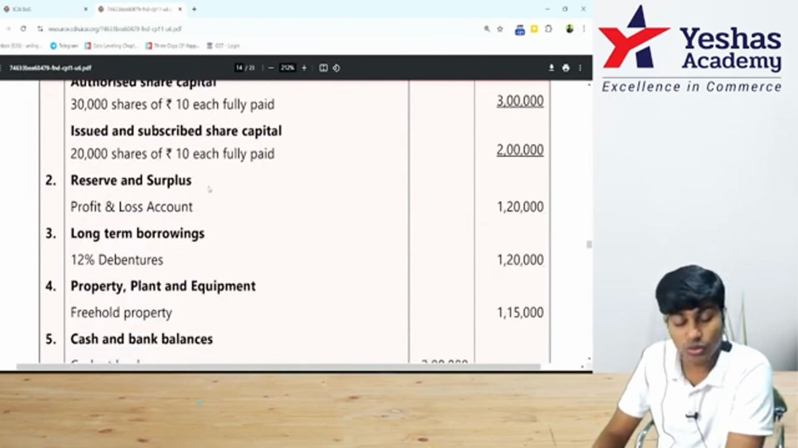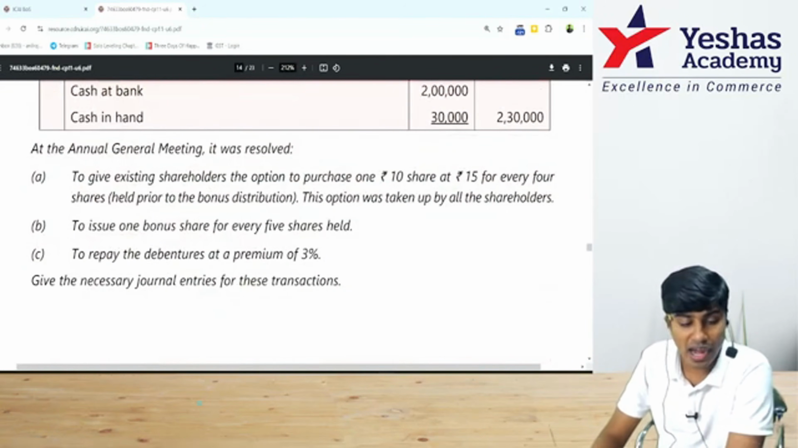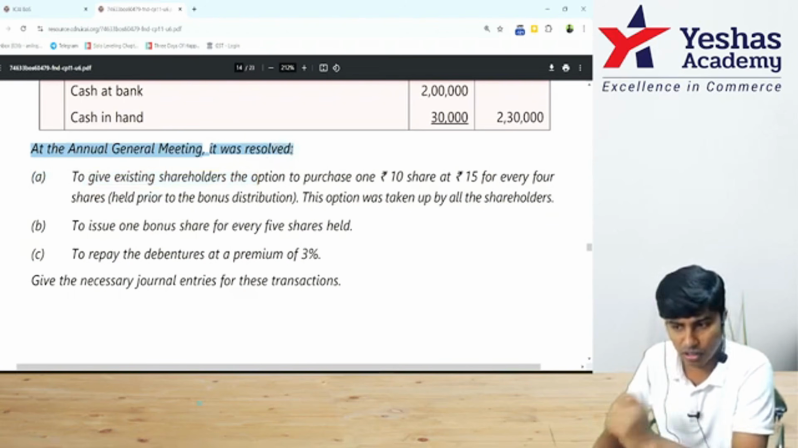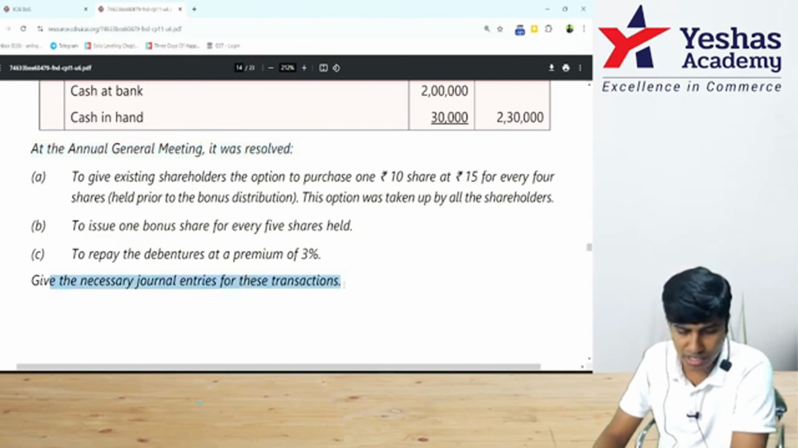Sir, we have notes to accounts. Don't worry, ignore that also. At the AGM, it was resolved. What did they resolve? They've passed 3 resolutions. We will pass entries for all the 3. That's what they've asked. Give the necessary journal entries for these transactions.